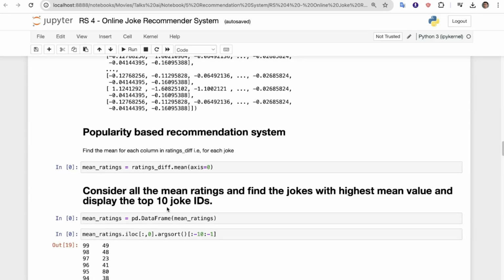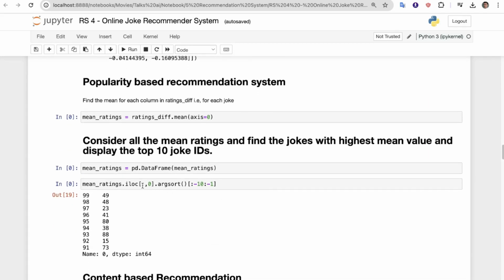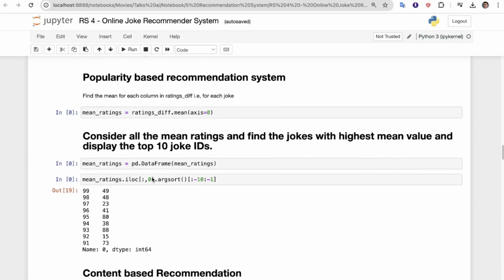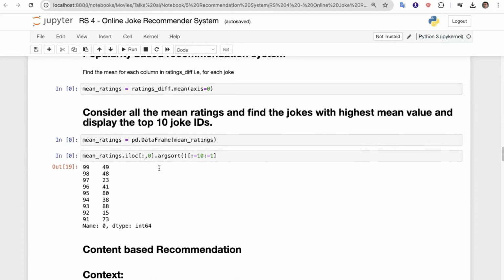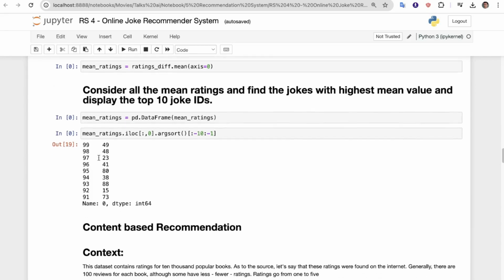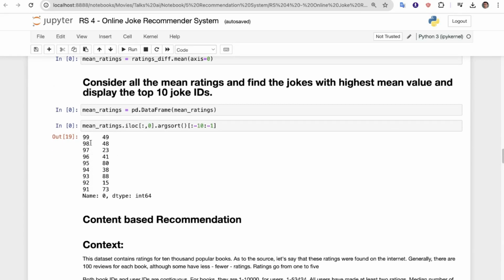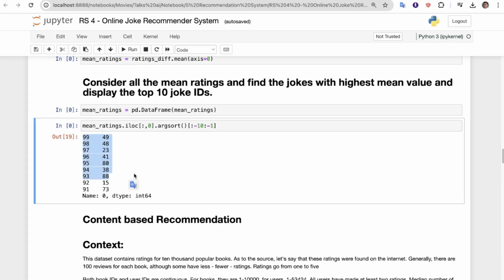Now we consider all the mean ratings, find the jokes with the highest mean value and display the top 10 joke IDs. So mean_rating equals pd.DataFrame of mean_rating. Now mean_rating.iloc, so we are accessing these with some slicing. Here you can see that we have got the top 10 joke IDs.